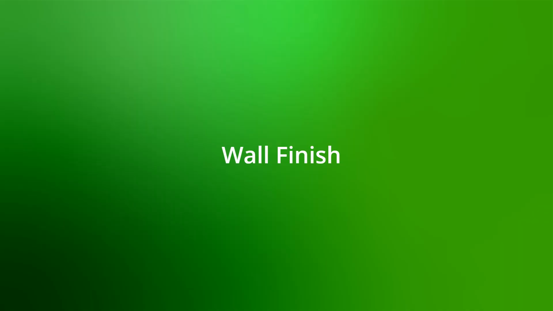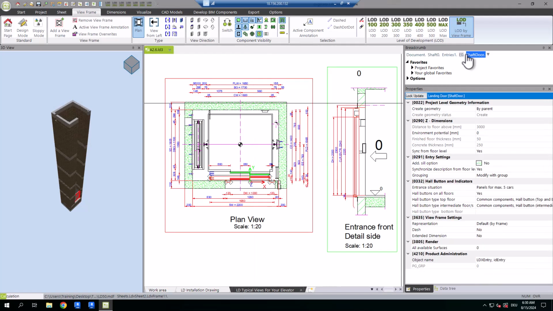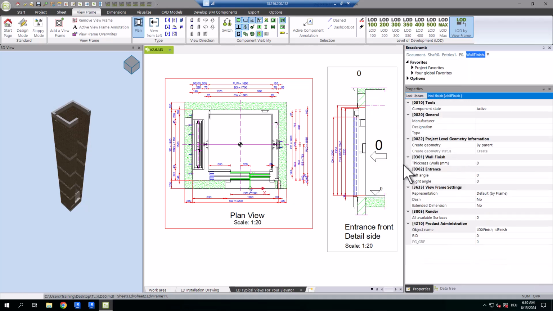Lastly, let's talk about modifying the wall finish. Select an entry like E0 and use the breadcrumb window to choose the wall finish. Enter the desired thickness, such as 50 mm for the wall finish.